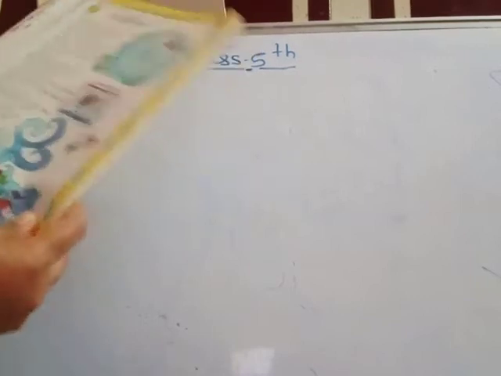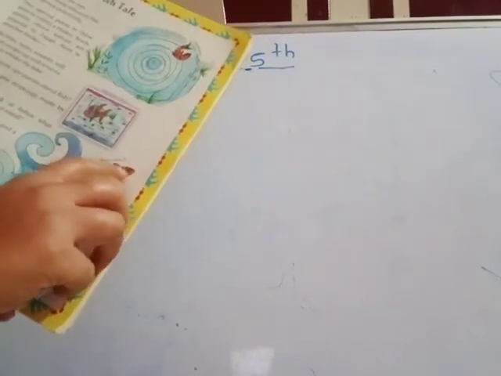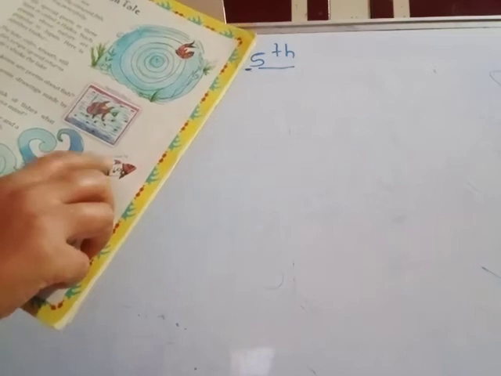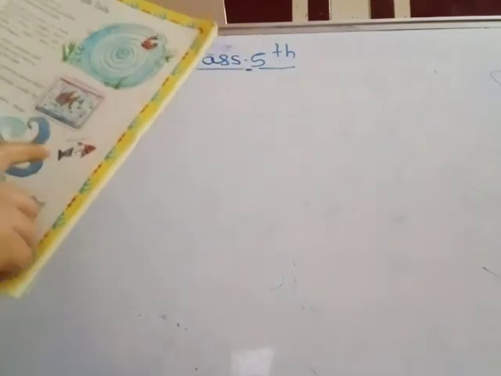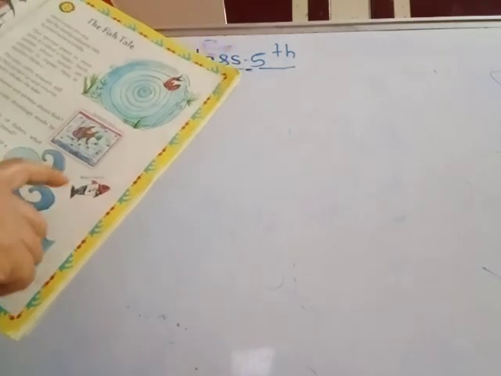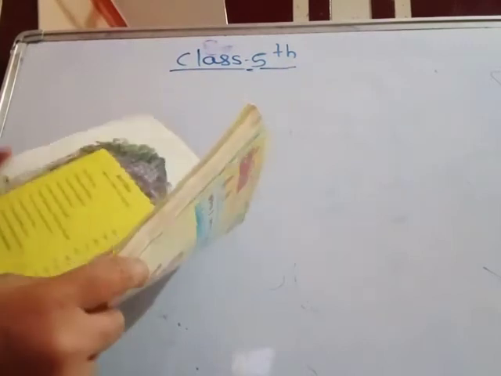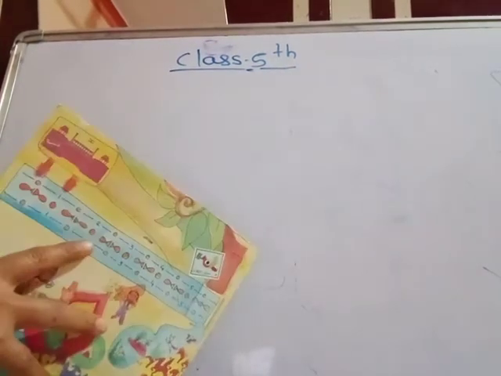See here, square, triangle. Here also triangle. By using these shapes you draw one fish.